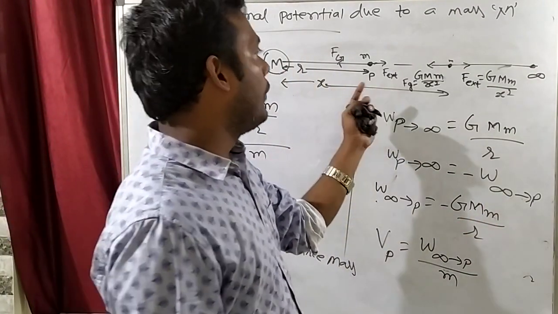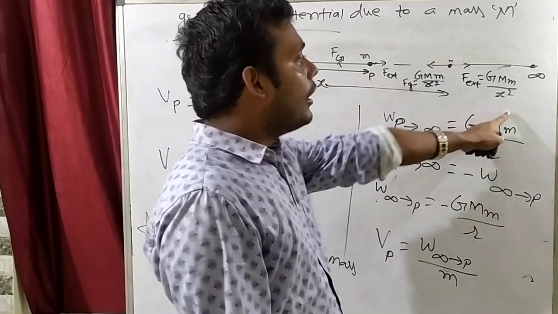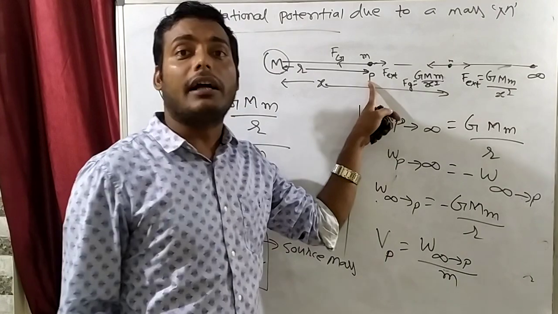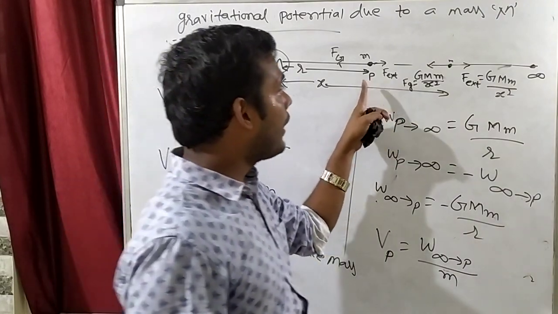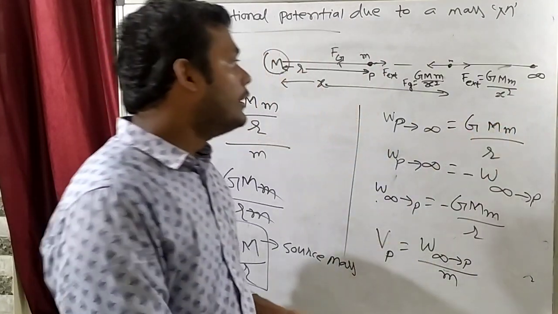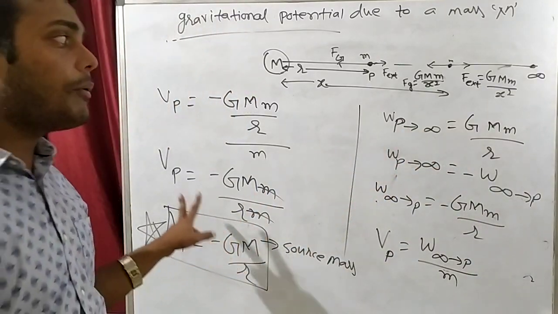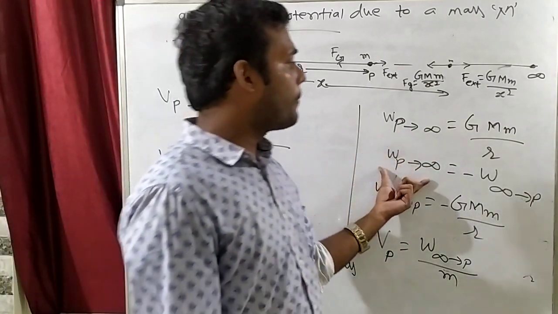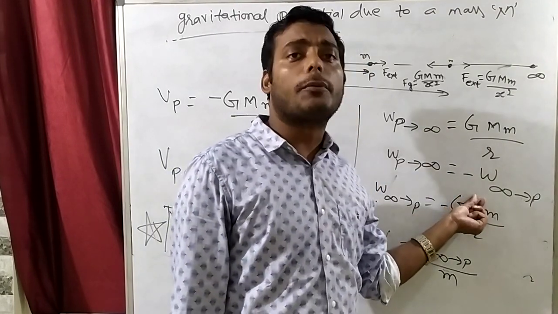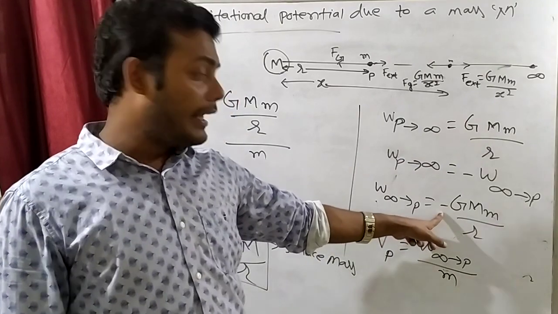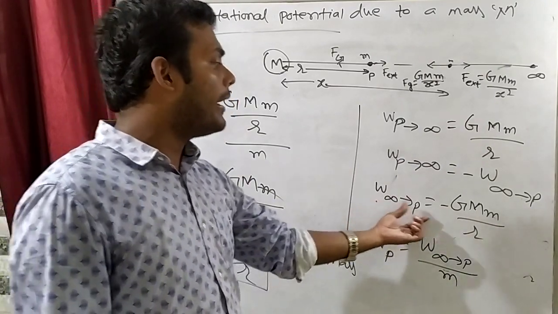So what will we calculate? First, we will calculate work done. We want to calculate work done from infinity to P. We can't calculate that directly, so we will calculate work done from P to infinity. Work done from P to infinity we will calculate by the integration process. We will integrate it, and then work done from P to infinity is equal to minus of work done from infinity to P. तो हम इस वर्क डन का क्या करेंगे? नेगेटिव. So we will calculate work done from infinity to P.